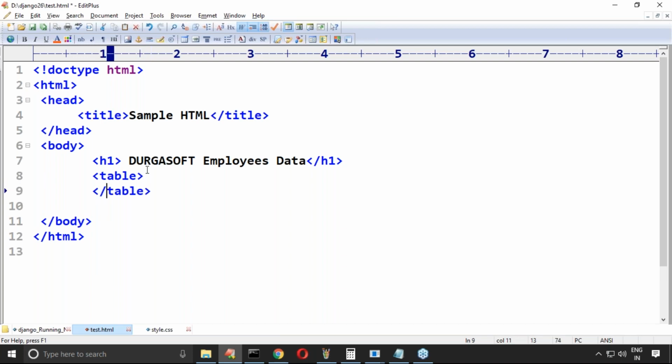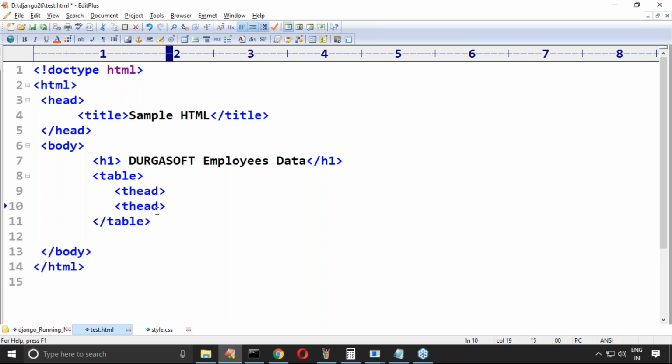Here I'm not using any IDE. If I use an IDE, my life will become very easy, but in the beginning it is not recommended to use IDEs. In the table, which thing must be required? thead must be required. In the thead, multiple column names I have to use. For every column name, I require to use a th.